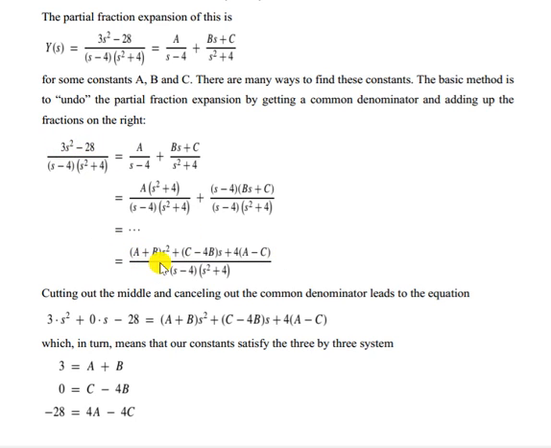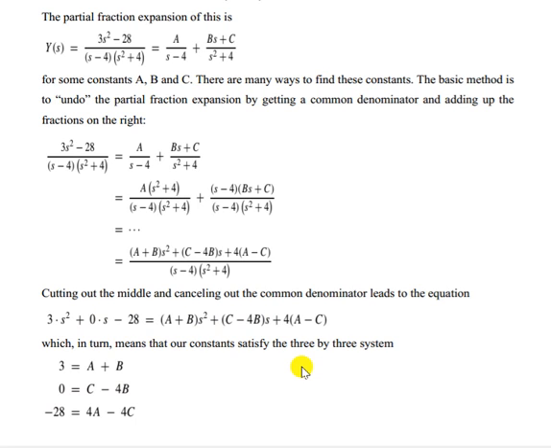Now we can equate the coefficients of the s square term, s term and constant term. The s square coefficient is A plus B, and here it is 3, so A plus B equals 3. The s coefficient is 0 here, and on the other side it is C minus 4B, so C minus 4B equals 0.